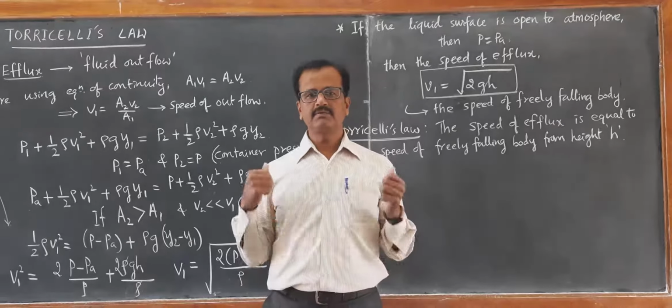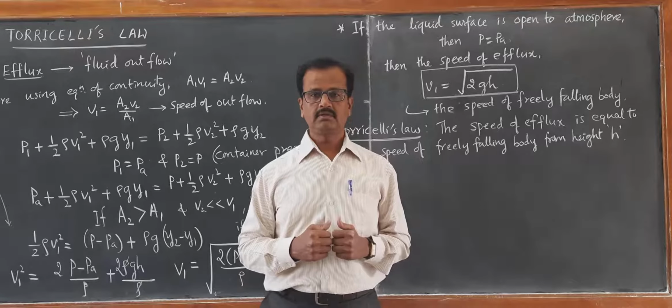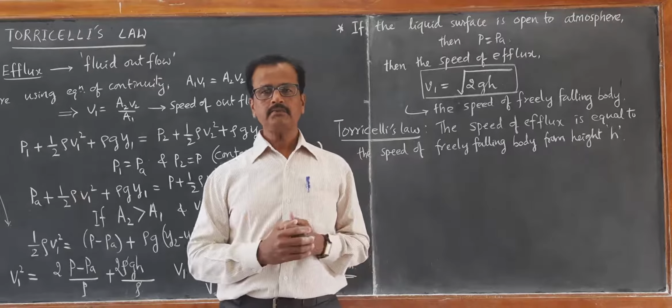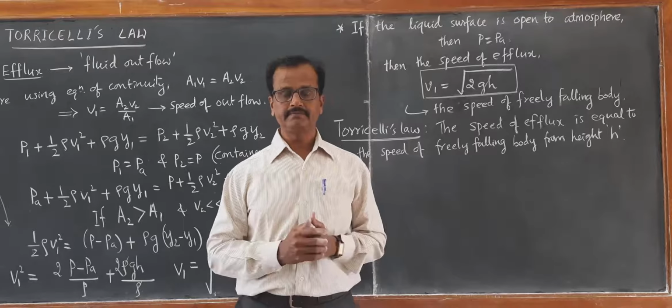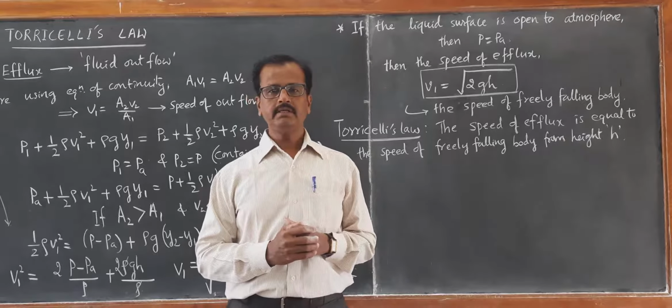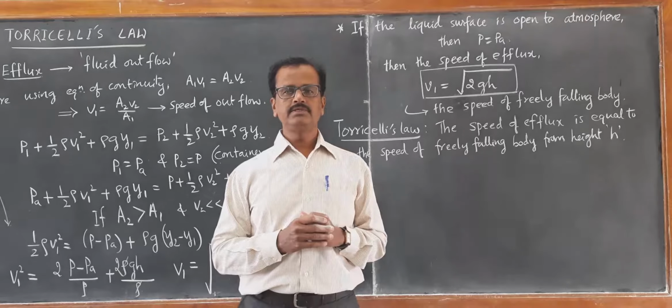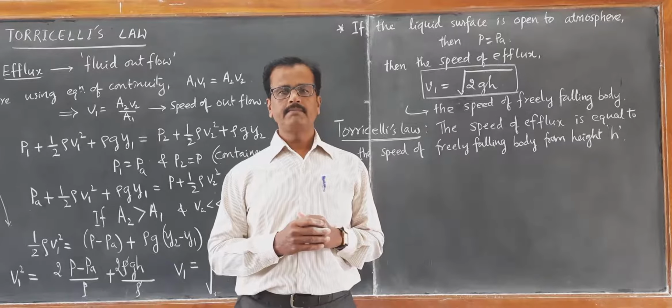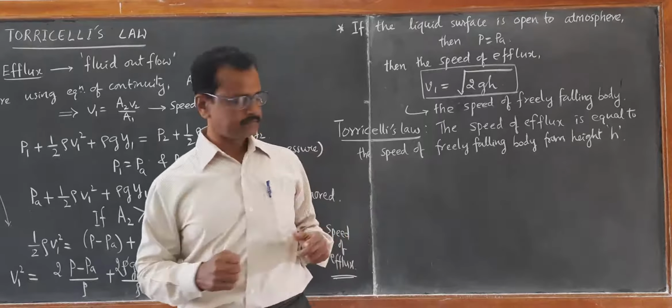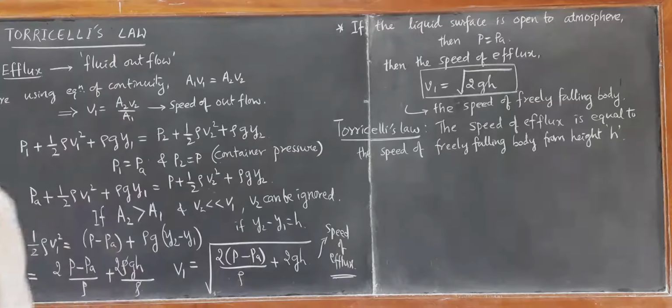Okay. Now this is the first application of Bernoulli's principle. Next we will learn the very important venturimeter. Venturimeter is a device which is used to measure, which is also an application of Bernoulli's principle.